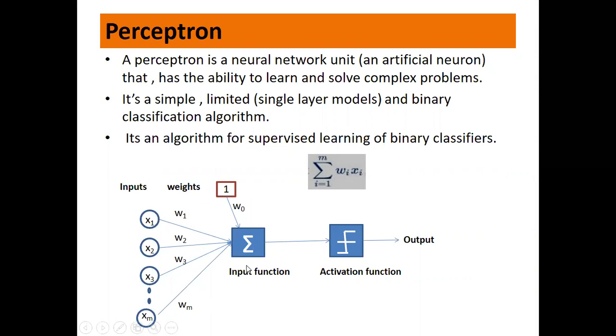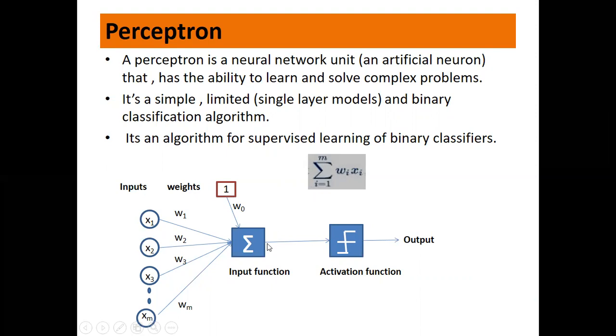All these things are given to the input function. The product of each input and its weight is summed up, and the bias is added to it. This is your input function. The same thing here, the inputs are from 1 to m, that is x1 to xm. We are multiplying each input with its corresponding weight and the whole thing is summed up.